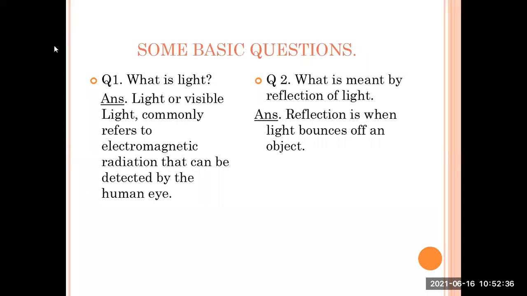And when reflection of light takes place, when these lights are passing in a straight line, and when they hit an object, okay, and they have obstacles in between them, that creates the phenomenon of reflection of light. Okay, so what basically happens? A light falls on an object and it bounces back. Try to visualize these things so that this lesson will become easier for you all.